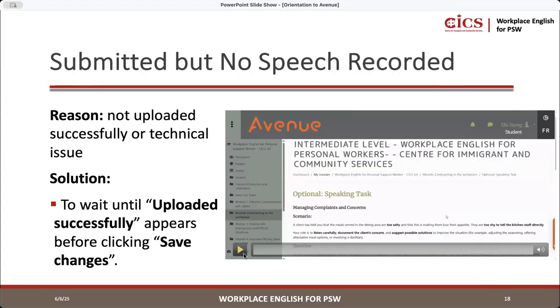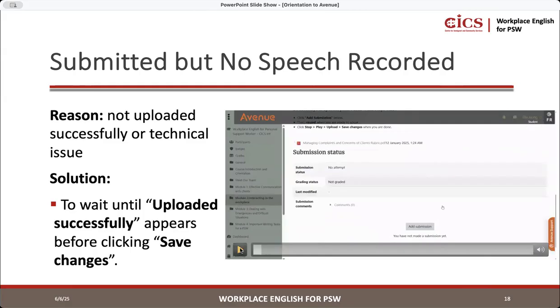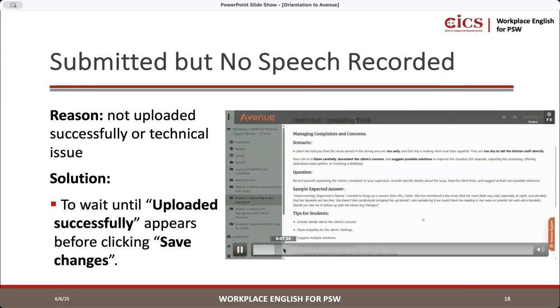So as I mentioned, you might say you submitted, but no speech was recorded, right? So you have to wait until uploaded successfully appears before clicking save changes, right? So let's say you were recording your speech, right?